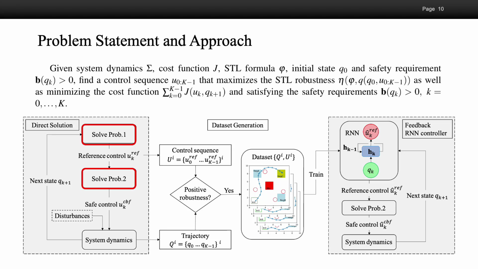By solving problem 1, we can get a reference control that provides a direction for the satisfaction of the specification. Then by solving problem 2, we adjust the reference control to get a safe control. We repeat this many times and generate a dataset which consists of satisfying trajectories. Then we train our controller on these datasets.